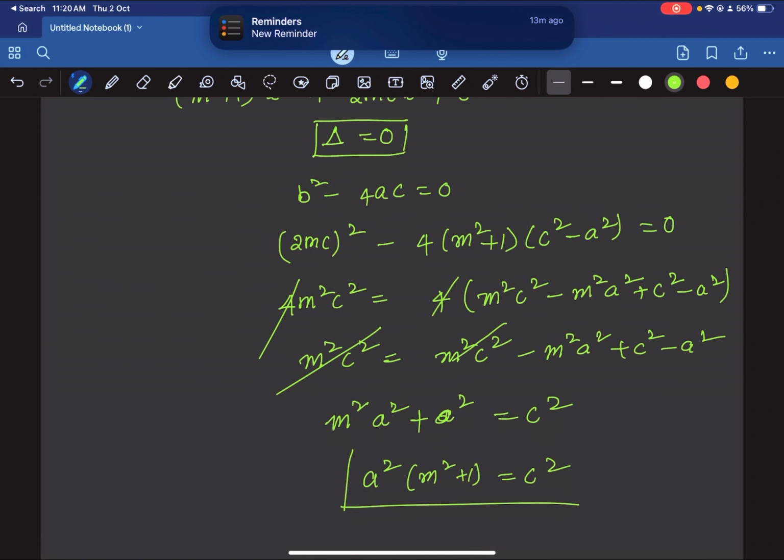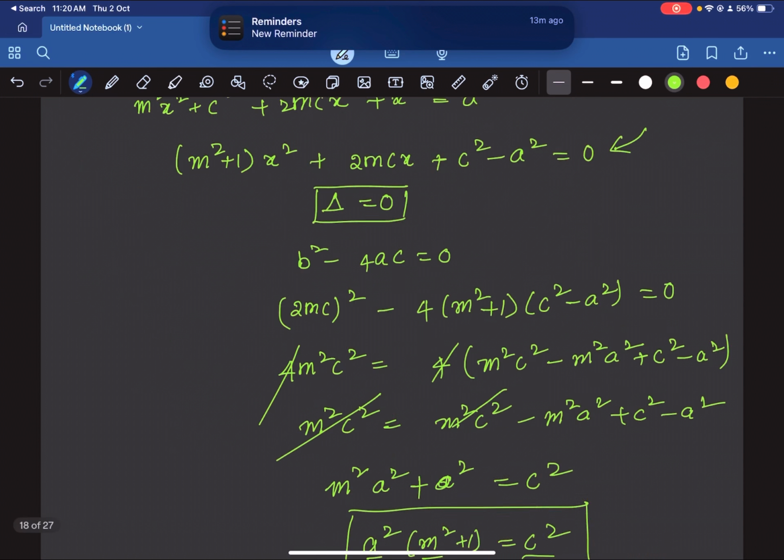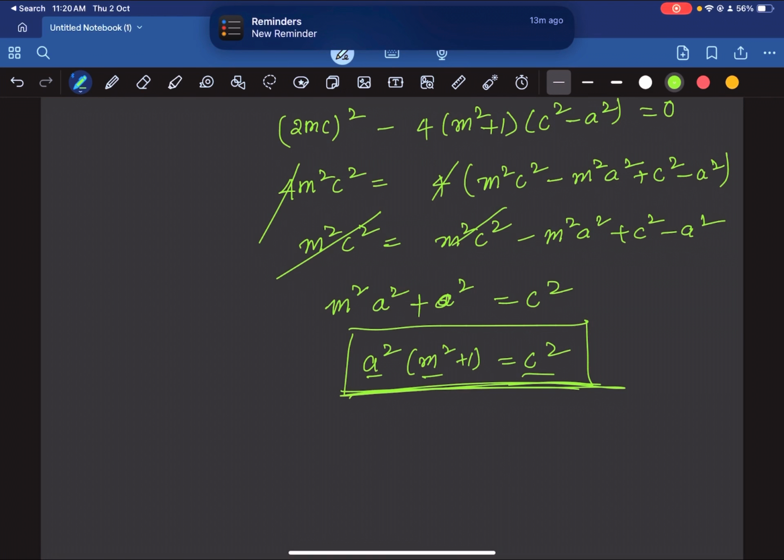This is a very famous concept, so you have to remember this actually. I presented it as a problem to you guys, but this should be remembered. So for y equal to mx plus c to be the tangent to the circle x square plus y square equal to a square, your c should satisfy the condition that c square is equal to a square multiplied by (m square plus 1).